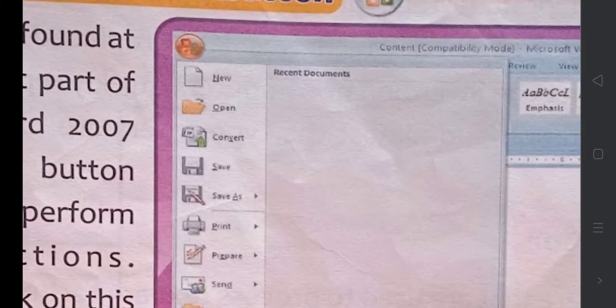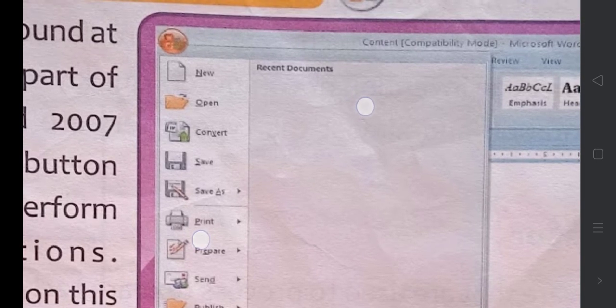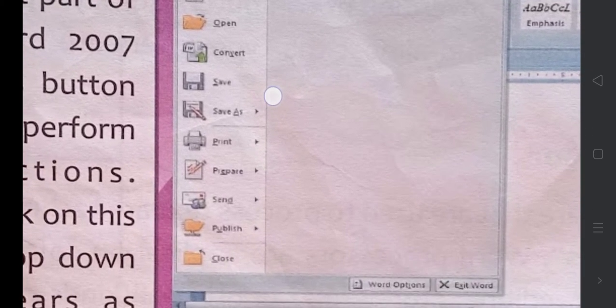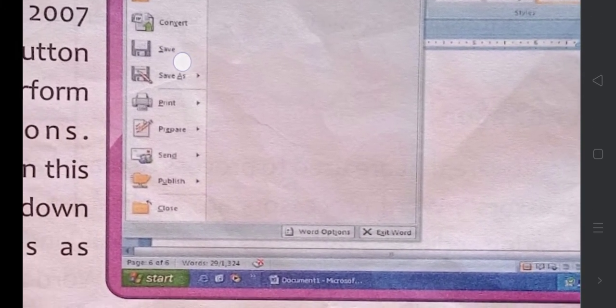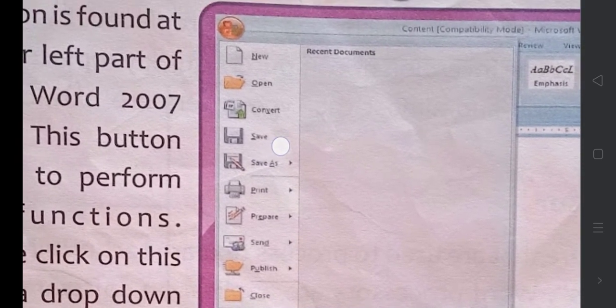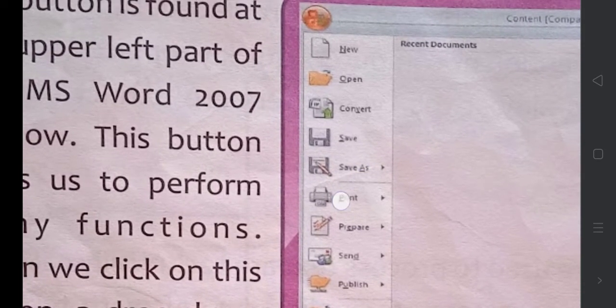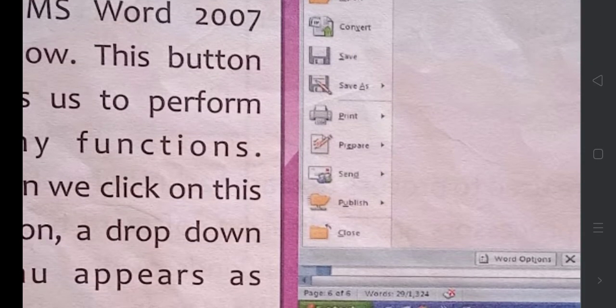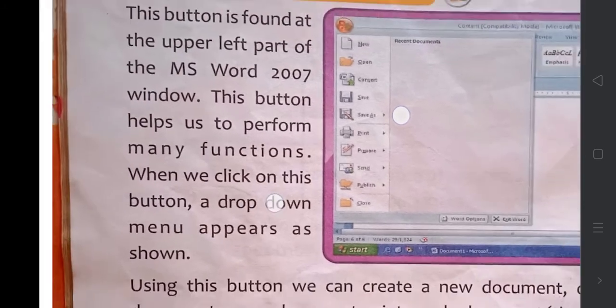If you want a new document to be created, you will click on New, or if you want to open an already written document, you will choose Open. Then if you want to save, you will choose Save, or if you want to save in a different name, you will choose Save As, or if you want to take a printout, you will use this Print option. So these are the options we mostly use. If you want to close that particular document, the Close option is here.